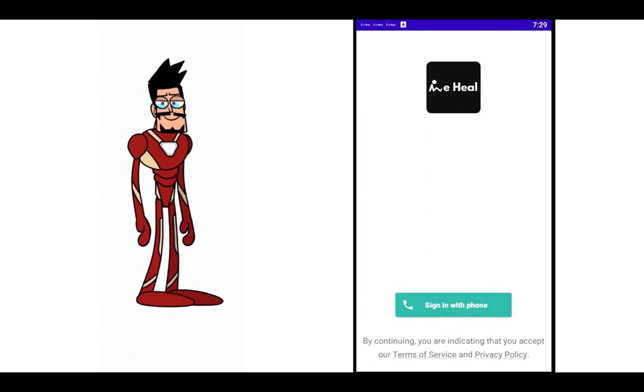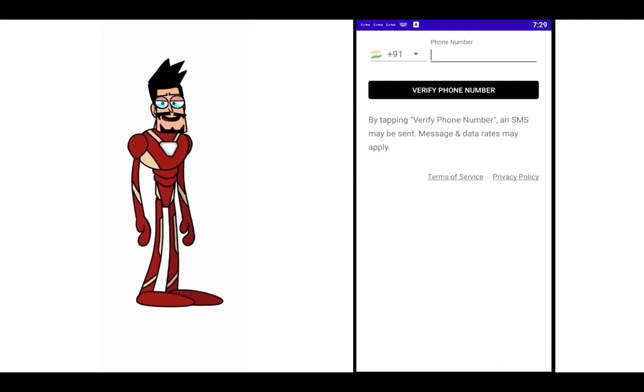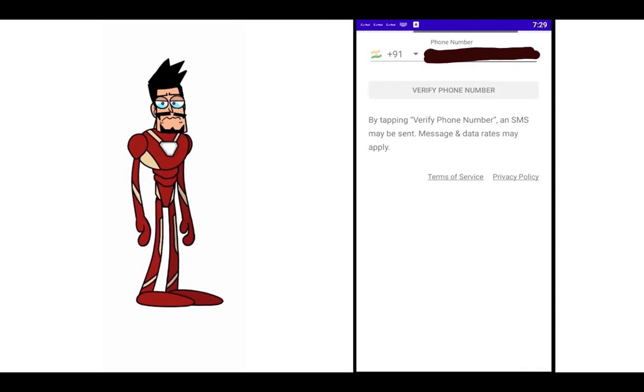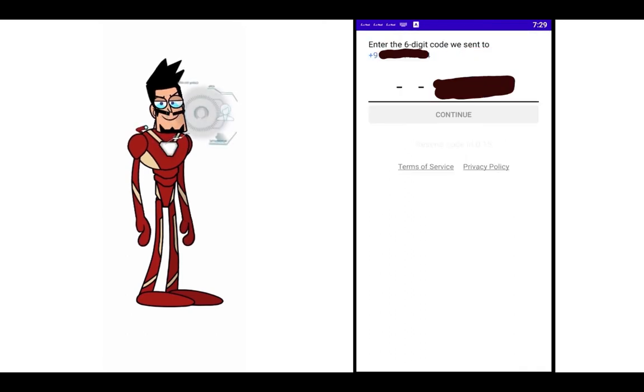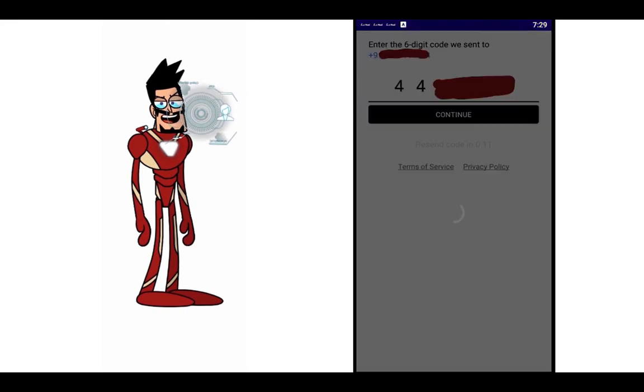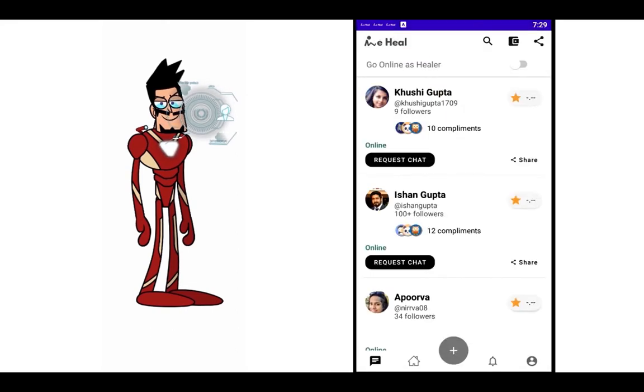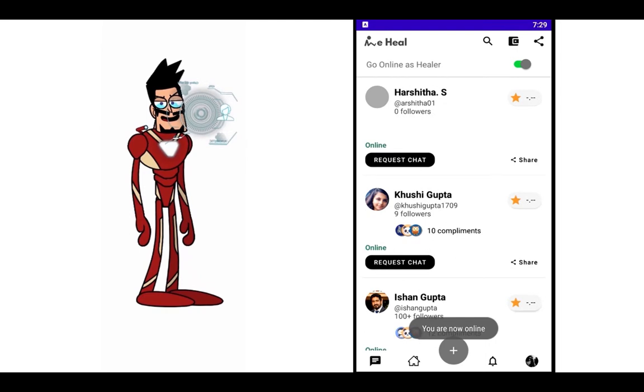Just go online and it will ask you to sign in. So let's just quickly sign in. So I'll be signing in this app through another number because I want to send a chat request to myself so that I do not actually disturb some other healer, since we are just testing this out. So let me just enter the phone number, and you will be sent an OTP which you have to enter. Once you enter the OTP, it will quickly bring you back as a healer, and now you're online.